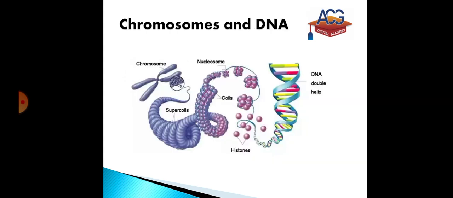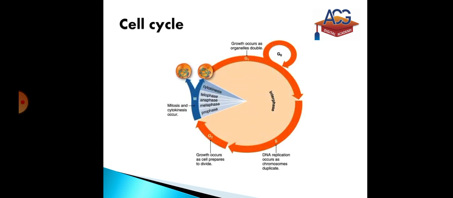The next chapter is chromosomes and DNA, and we can see that DNA is a part of every living cell. So we see how DNA is involved in the development of living organisms. The next chapter is the cell cycle. Here we see how cells divide, and we will discuss interphase and the mitotic phase, types of division like meiosis and mitosis, in the cell cycle.